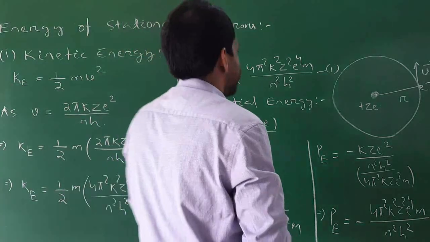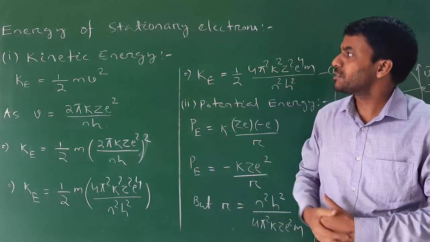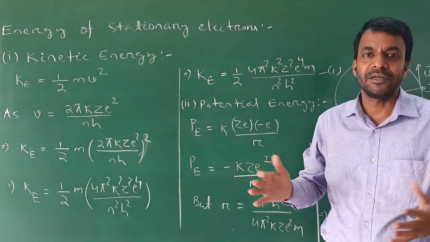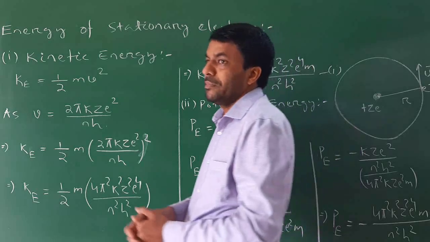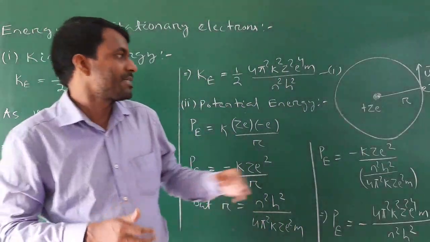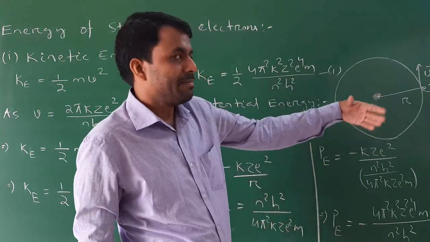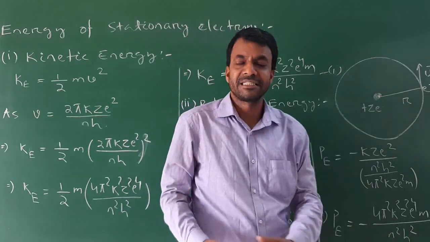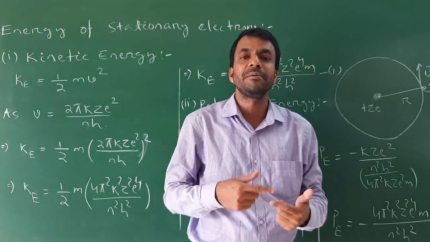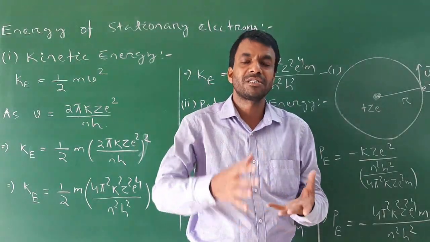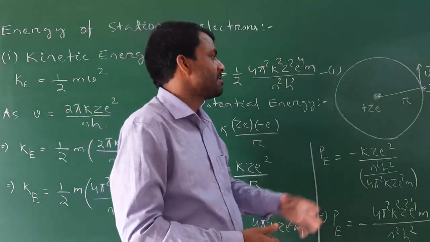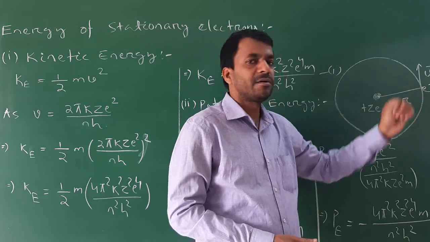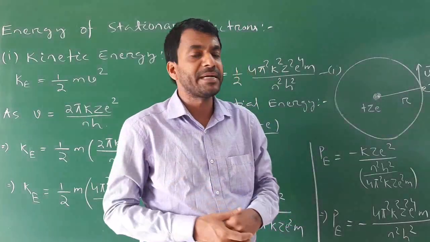Good morning, students. Today we will discuss the energy of stationary electrons, meaning the total energy of a stationary electron. In previous classes I have discussed the electron revolving around the nucleus on stationary orbits, meaning on specific orbits. An electron is a negatively charged particle.